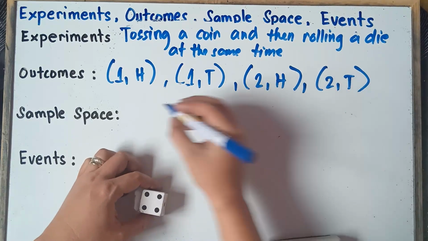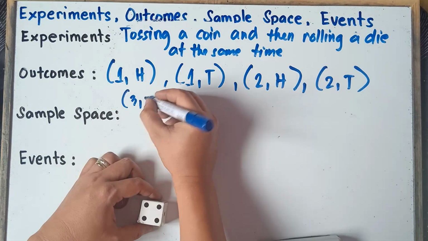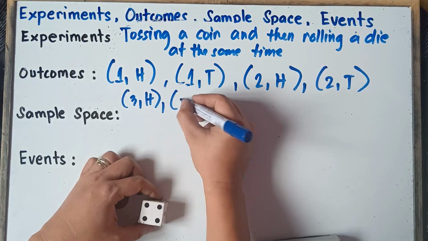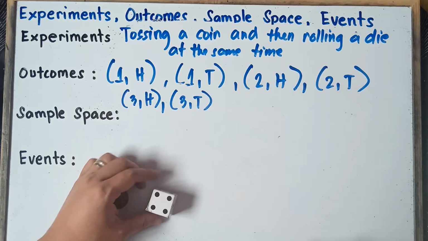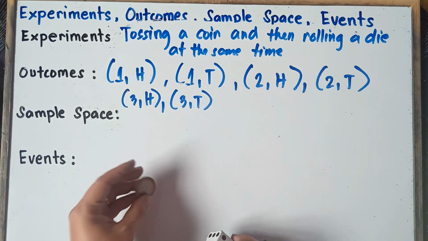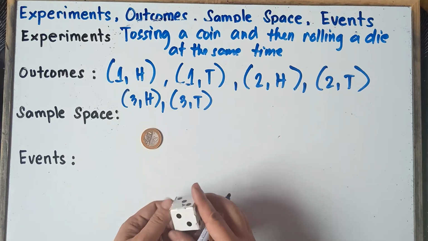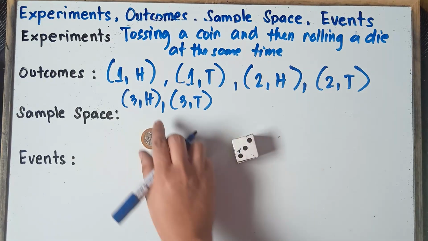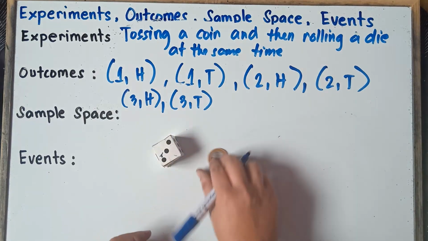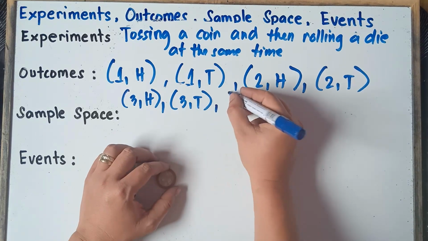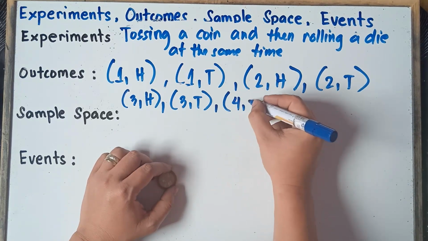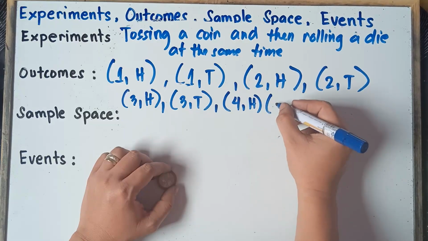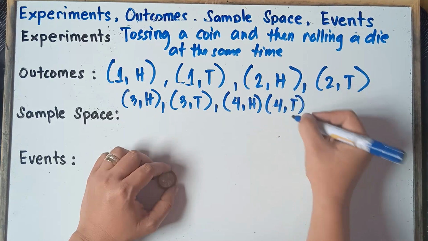So we can also have number 3 and then head. We can also have number 3 and then tail, right? This is possible, class. When you toss a coin, you can have head and then number 3. So this is possible, number 3, and you can also have number 3 and then tail. And then you can have number 4 and then head. You can also have number 4 and then tail.